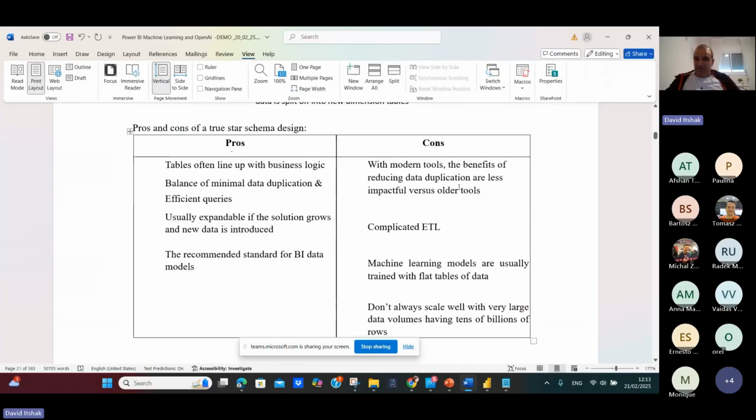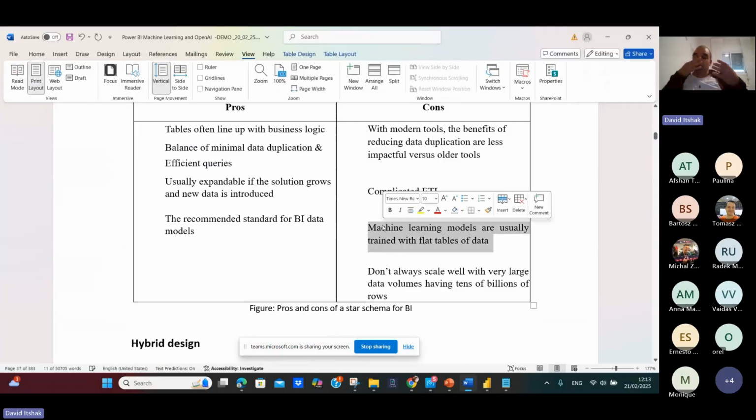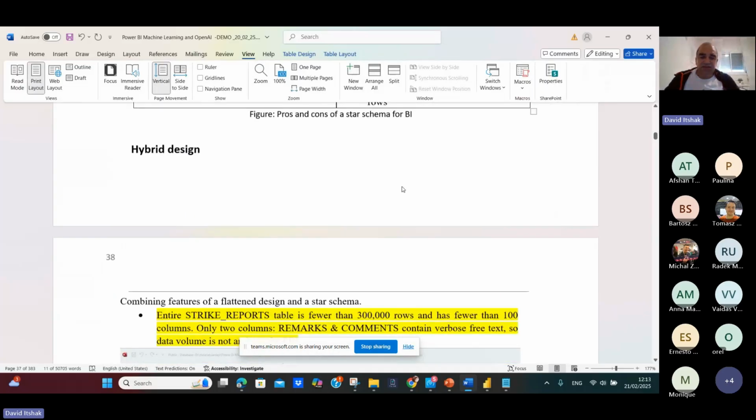But the cons: machine learning models are usually trained with a flat table of data. They work well with flat tables. So we have to go to the hybrid design.